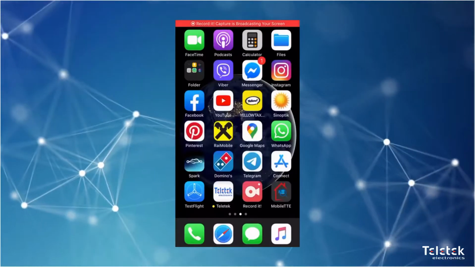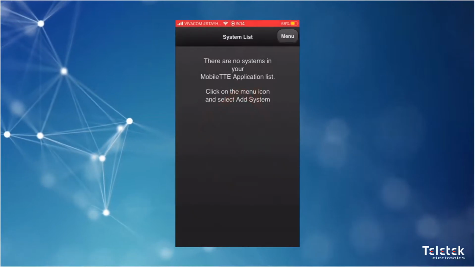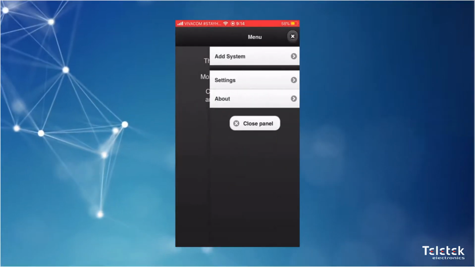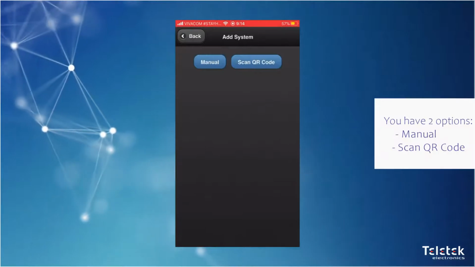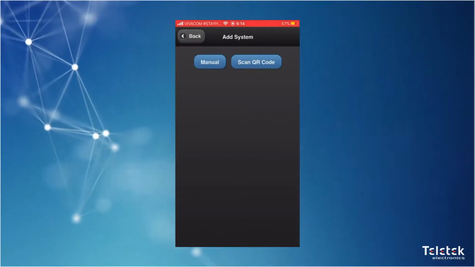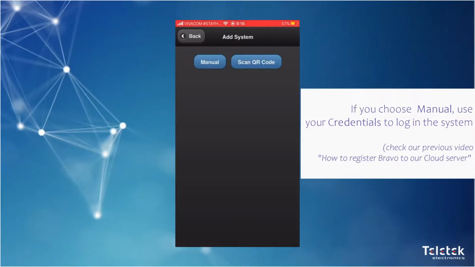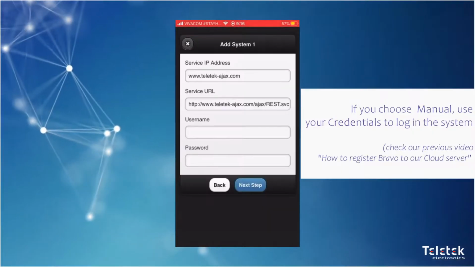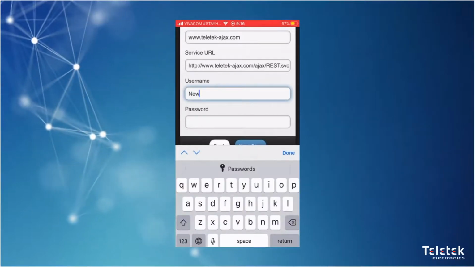Now here's how to add our system to MobileTTE. Start the app, go to Menu, Add System. As you can see, there are two options, Manual and Scan QR Code. To add our system manually, press Manual. Then we need to use the credentials that we created in the last video.